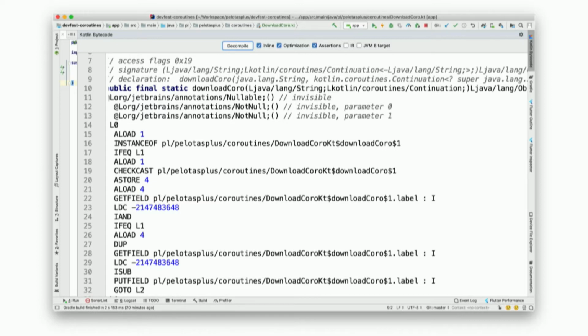Sadly, it's not as colorful as normal Kotlin code. But what's interesting in here, as you might remember, is that my method was only taking one value, a string. Here, out of the blue it's taking also a continuation, a second value, right? And it's returning an object. So what's happening is that when you want to create your own coroutine, you can use helper methods, and those helper methods will give you a continuation. And then with the continuation, you just resume with an error or resume with a valid response. But when you just add a suspend keyword to your function, someone has to do the whole magic with continuation for you, right?